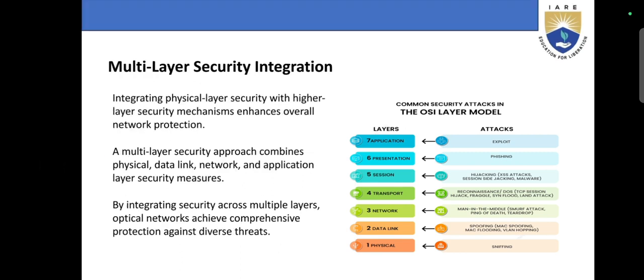And next, multi-layer security integration. Integrating physical layer security with higher layer security mechanisms enhances overall network protection. Multi-layer security approaches combine physical, data link, network and application layer security measures. By integrating security across multiple layers, optical networks achieve comprehensive protection against diverse threats. Common security attacks in the OSI layer model: 7 application, 6 presentation, 5 session, 4 transport, 3 network, 2 data link, 1 physical.